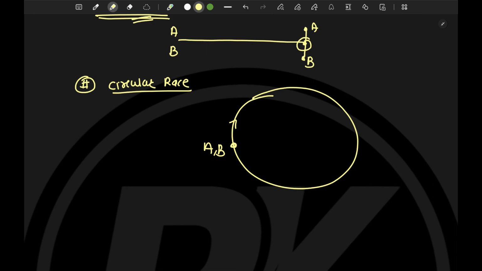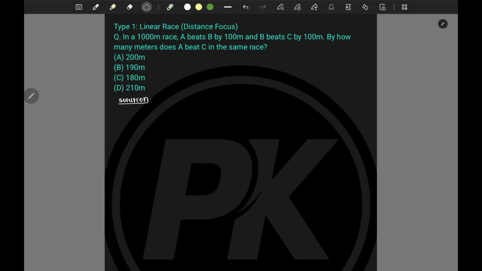Now, if you are comfortable, let's switch to some problems, the actual problems which are asked in the examination. So here is the first type of problem, which is based on the linear race.